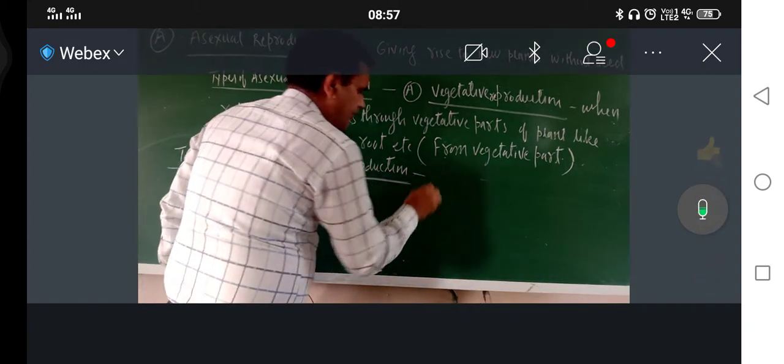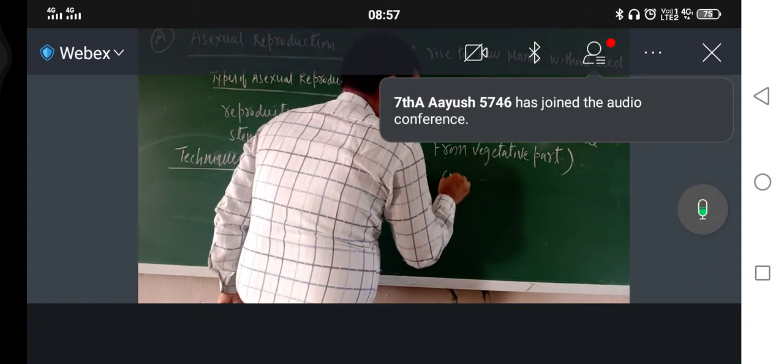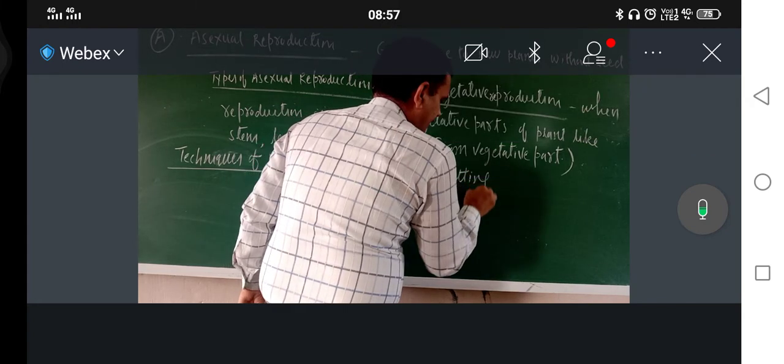Techniques of vegetative reproduction. Cutting.